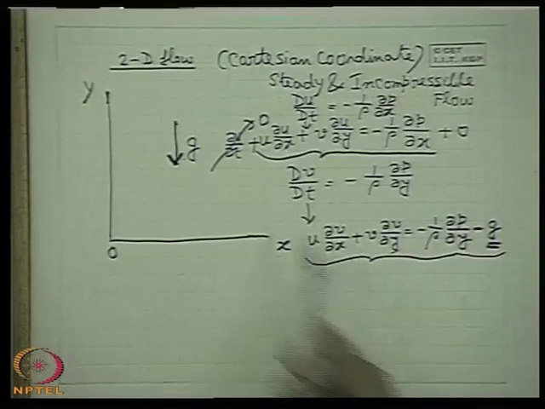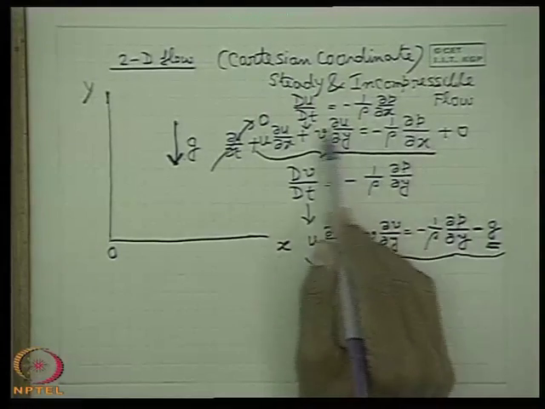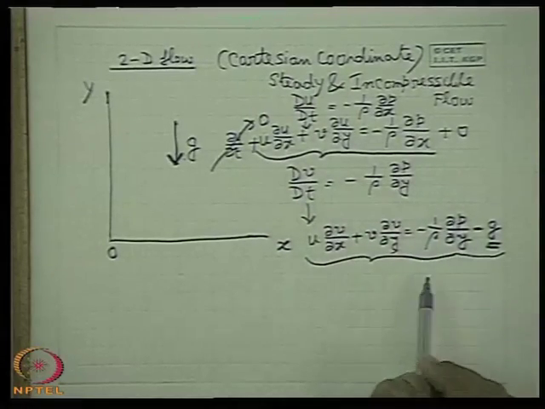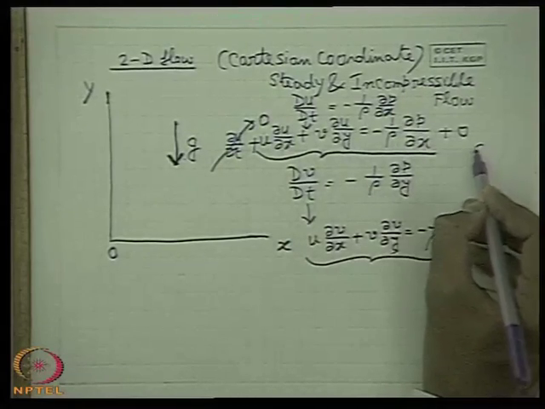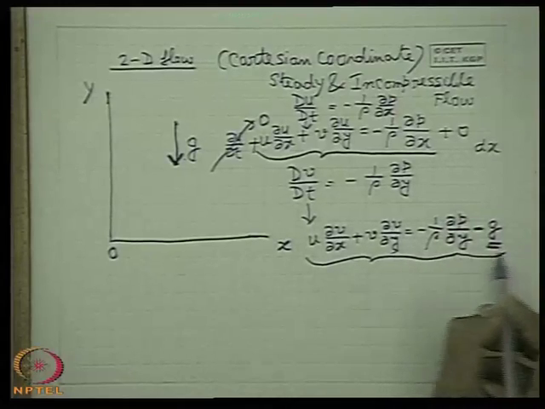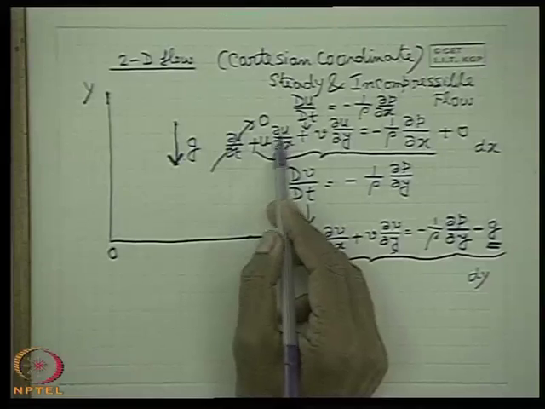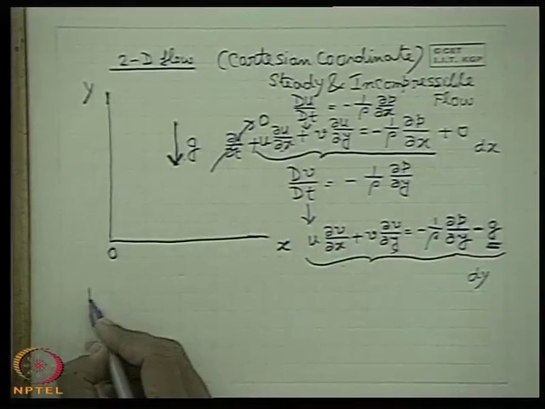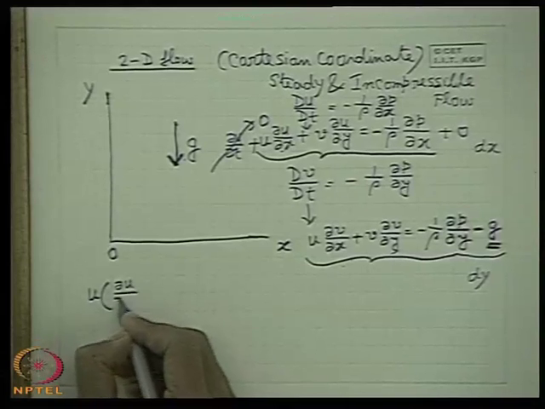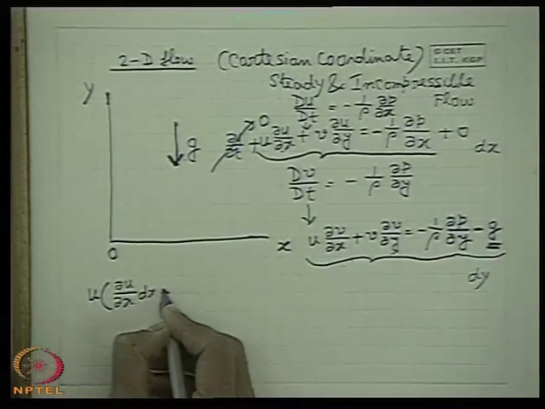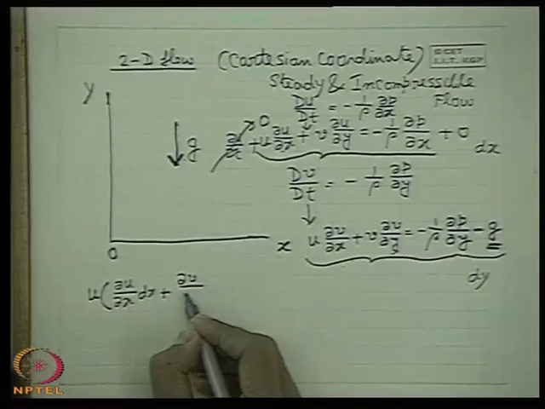Now we know that the basic approach for finding the energy equation is to multiply the momentum equation with the displacement. So if we multiply the x direction equation by dx, and the y direction equation by dy, on both sides, and add them, we first take u common: from this equation it will be del u del x dx, and from this equation del v del x dx.